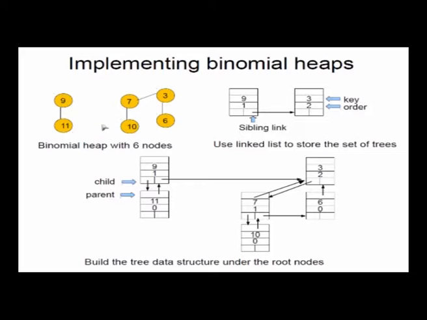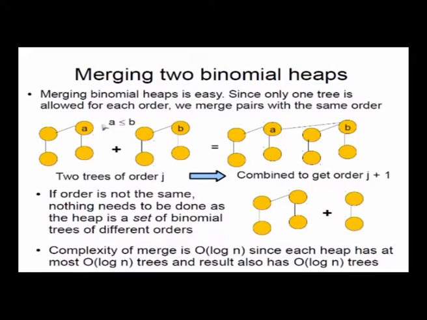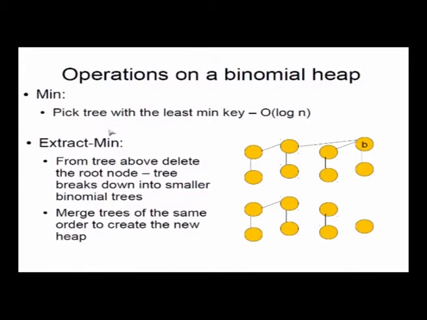So you make a node, take the node that you want to insert and put it into the heap. If you find that there is already a tree with order 0 in it, then you merge it with that node, and you will create a tree of order 1. If there is already a tree of order 1, you merge it with that tree, you will create a tree of order 2, and if there is already another tree of order 2, you merge it with that, and so on. Keep merging till you have finished all the merges, and the result will be your final heap. And you know that the complexity of merge is order log n, therefore inserting is also order log n.